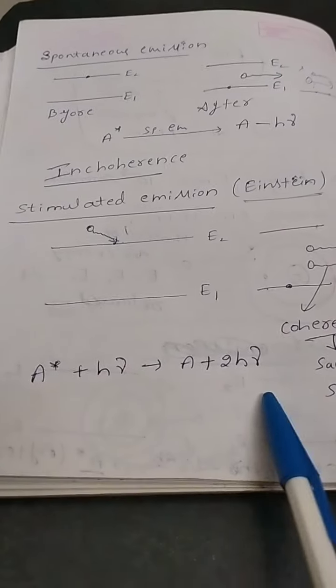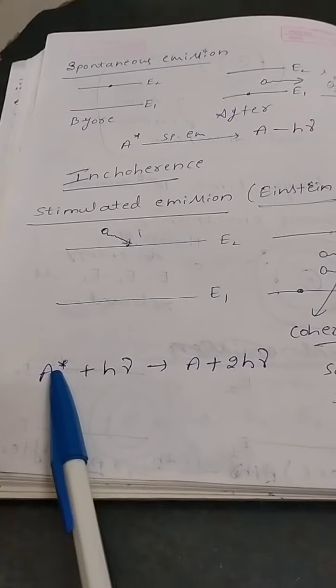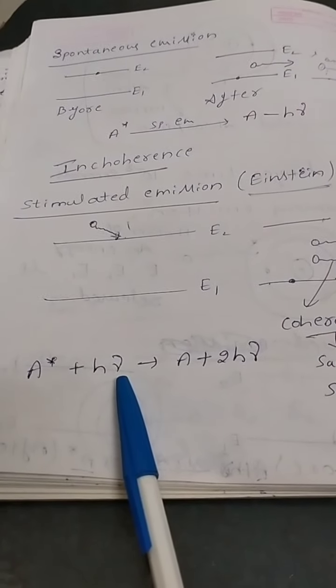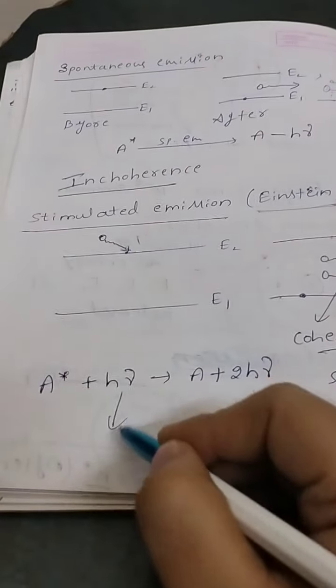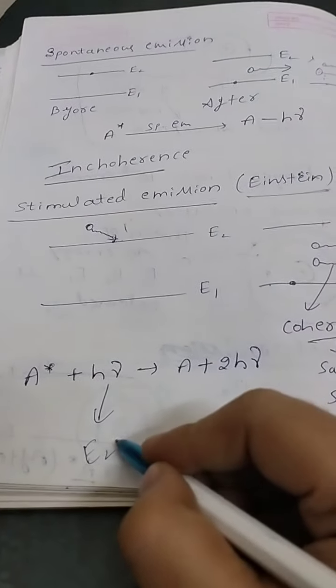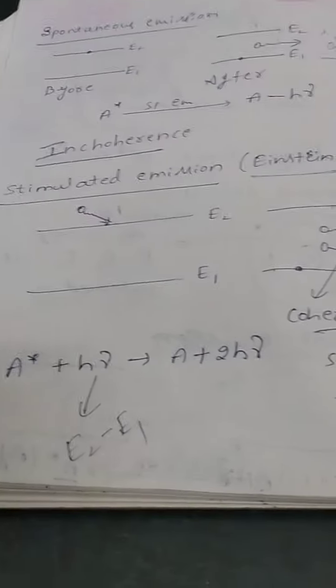So stimulated emission, mathematically I can show like that. A star, the atom already in excited state, absorbing a photon of energy h nu, will give rise to A plus 2 h nu. And remember, h nu will always be equal to the energy difference between the energy states, E2 minus E1.